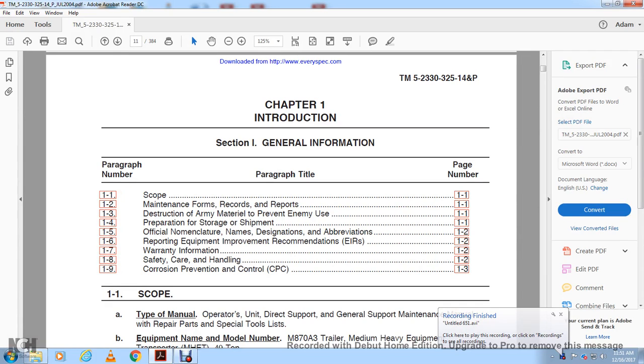Alright, Chapter 1, Section 1, General Information. 1-1, Scope. 1-2, Maintenance Forms, Records, and Reports. 1-3, Destruction of Army Materiel to Prevent Enemy Use. 1-4, Preparation for Storage and Shipment.